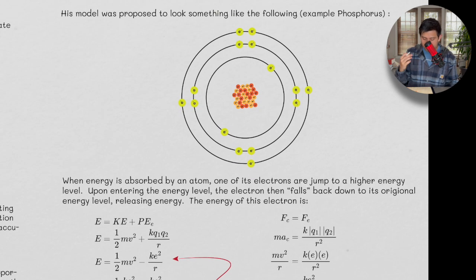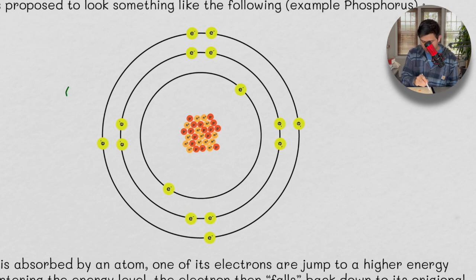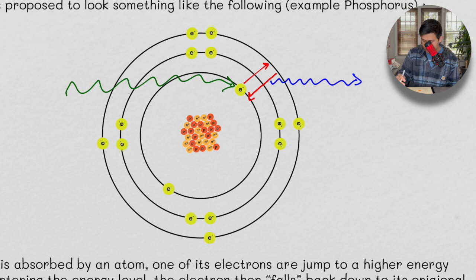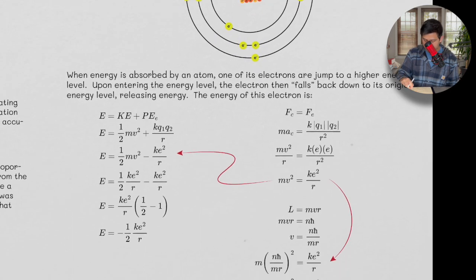Okay, so when energy is absorbed by an atom, the proposal was that energy is coming in, an electron takes that energy, gets bumped up to some energy level, and then as it's falling down, it emits radiation.